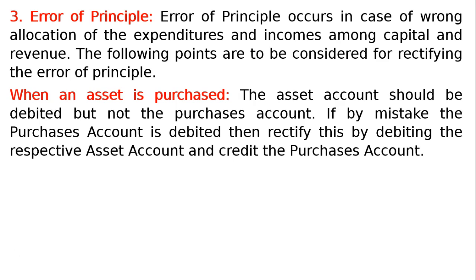Then the next one is when an asset is purchased. The asset account should be debited but not the purchases account. If by mistake the purchases account is debited, then rectify this by debiting the respective asset account and crediting the purchases account.